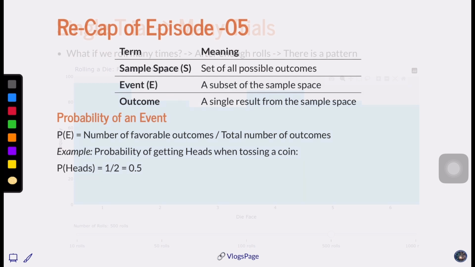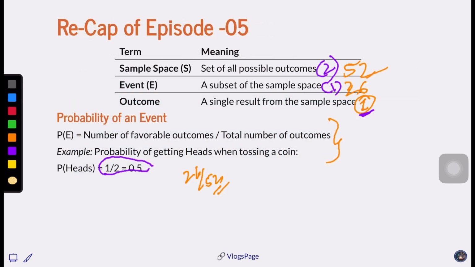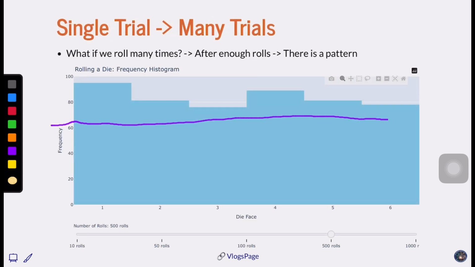Earlier we came up with this probability based on some assumption, assuming that this dice is a fair dice and this coin is fair. So in that case it is true. But when we have enough historical data of 500 rolls, you can get the real-world picture of how much each face of a dice can come up. Make sense?